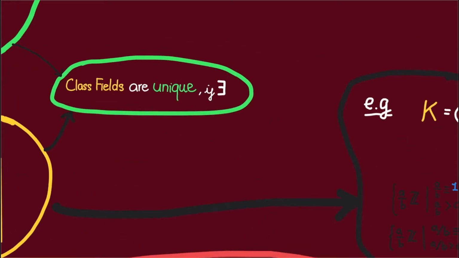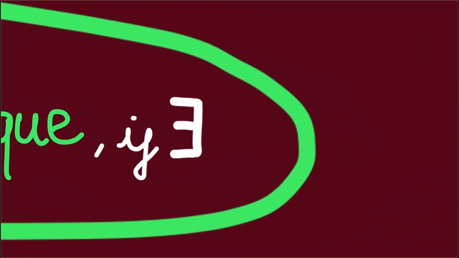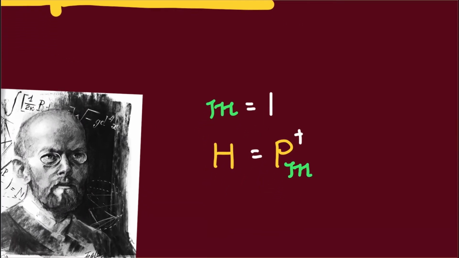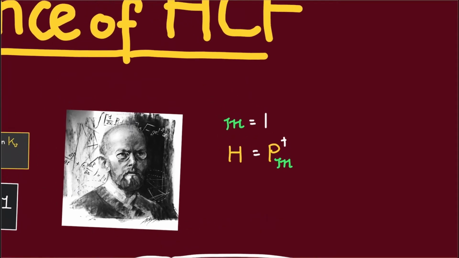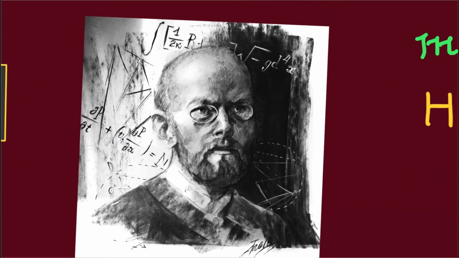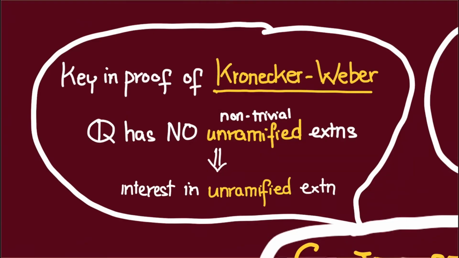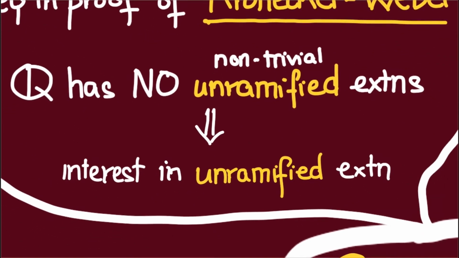Now, let's come back to our questions. Do class fields always exist? Well, Hilbert conjectured that they do when M is 1 and H is just P plus of M. The corresponding class field in that case is nowadays called the Hilbert class field. Now, Hilbert was drawn to this because of his interest in unramified extensions. Remember, the key in Hilbert's proof of Kronecker-Weber was that Q has no non-trivial unramified extension.